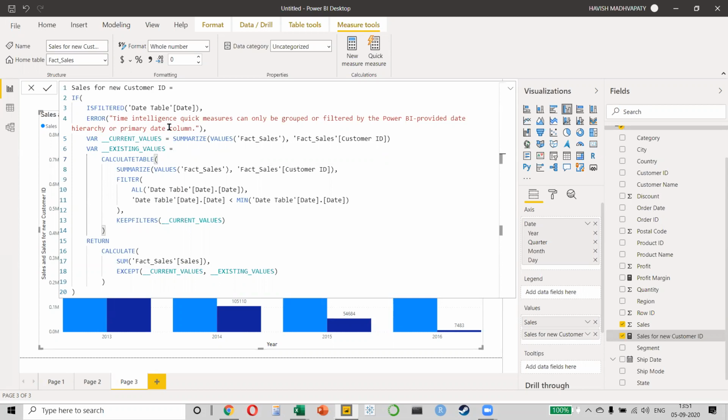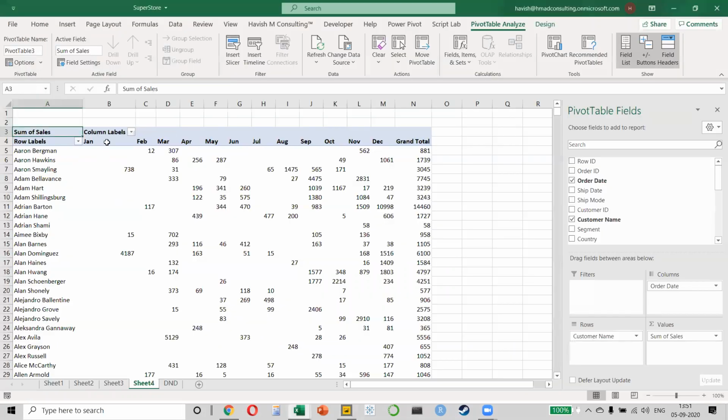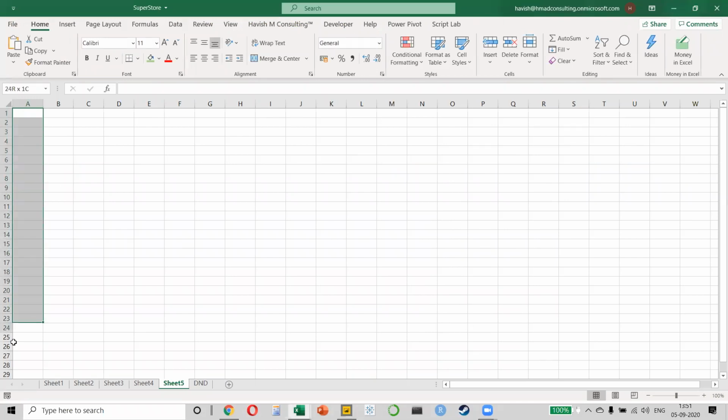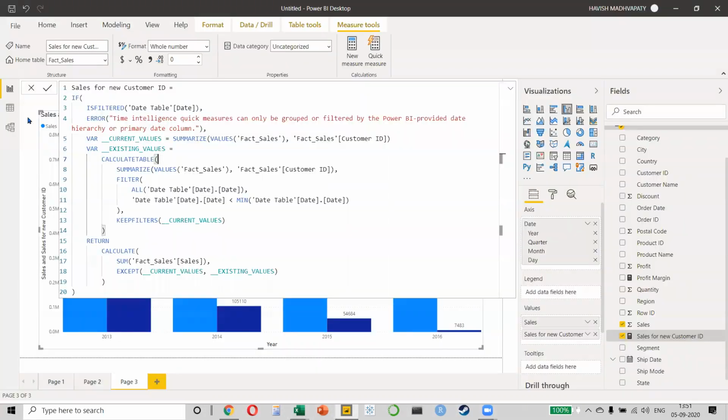I'll just explain to you broadly what we are doing. Basically, I'm saying that I want to find the total sales and the sales for a certain period. So I want to find the sales of, let's say, 1st January to 31st December. And in the next column, I want to find the sales of only 1st January. So if I want to compare this versus this, what will happen? It will only show me the sales for, in column B, the ones who are there in column A, but are also appearing in column B. That means these are not new customers, these are existing customers. So basically I have to compare 2 columns, and that is exactly what we are doing.